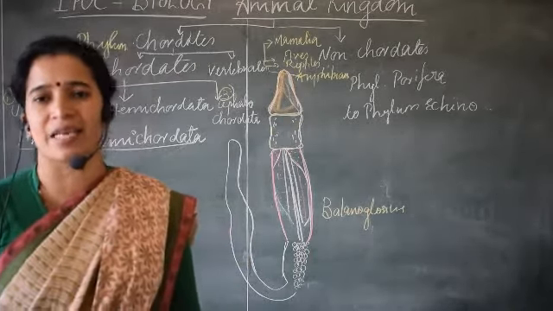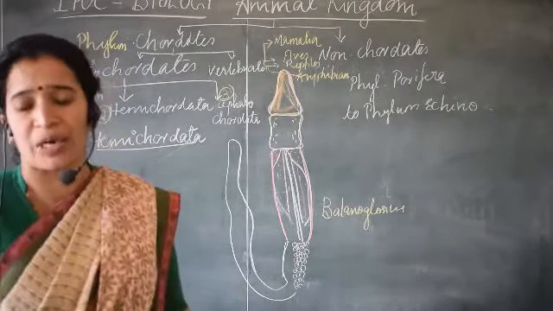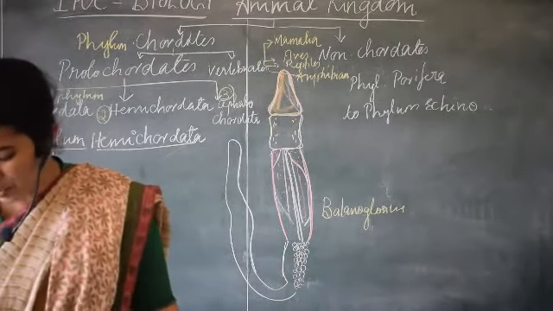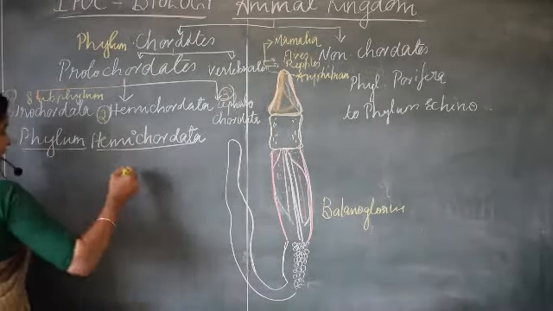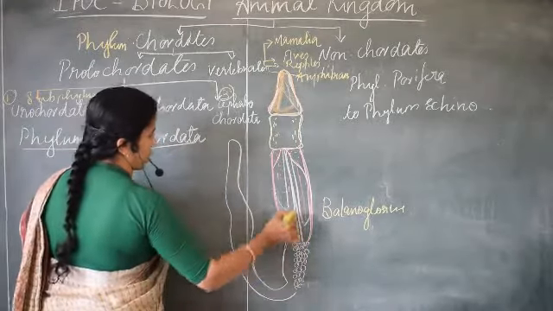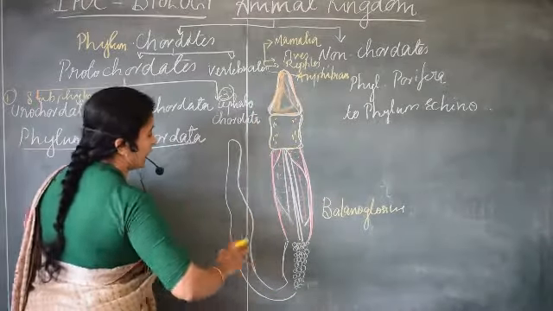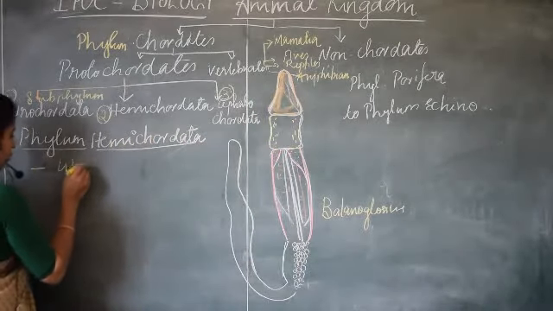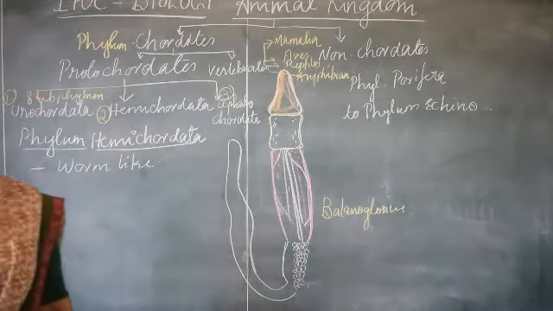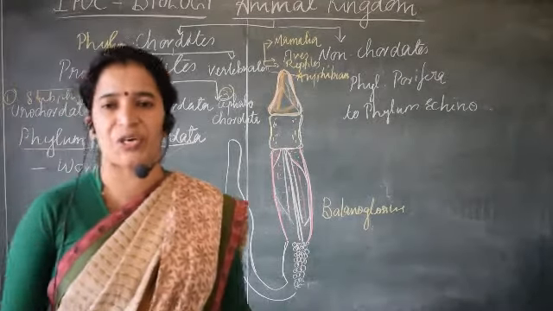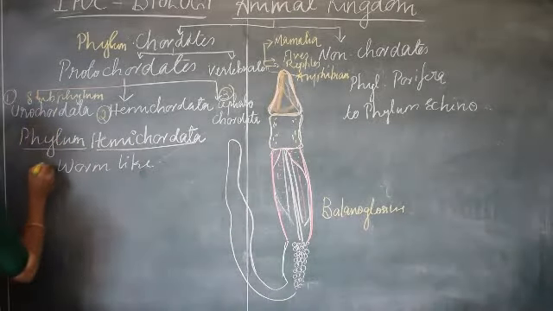So what are the characteristic features which make them unique and made us classify them in a different category? Let us see first. I have drawn a diagram of Balanoglossus, which is an example of Hemichordata. Just look at the shape of this animal. Does it look cylindrical? Does it look like a worm-like animal? Right, it is a worm-like animal. Then the symmetry: let us concentrate on the main criteria for the classification of animals. What is the first criterion?